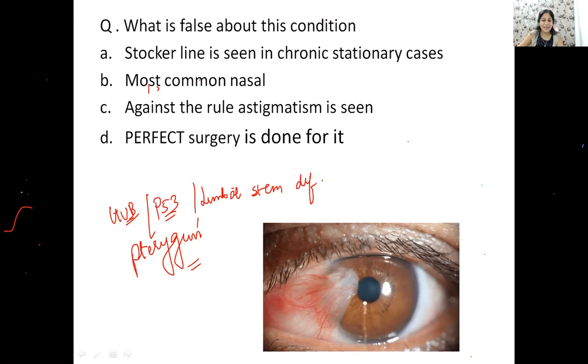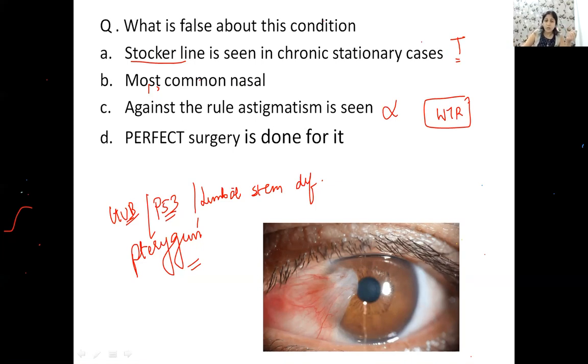All of you are correct. Wonderful, wonderful. So definitely guys, against the rule astigmatism is not seen. What you see here is the with the rule type of astigmatism. Okay? Stocker's line is what? You have an iron deposition line at the head of the pterygium. And mainly Stocker's lines are seen in chronic stationary cases. Please remember, it is not seen in active pterygium where pterygium is still progressing. Once it has become stationary, then you will see the Stocker's line.